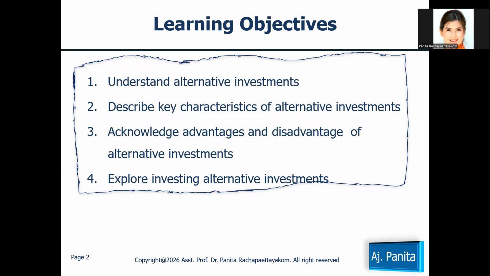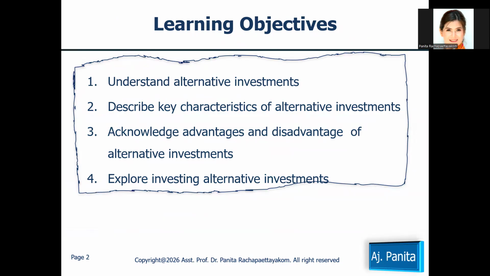In terms of the learning objectives, firstly, I expect you have the idea of what alternative investment is. The second learning objective is that I expect students can explain the characteristics of alternative investment.